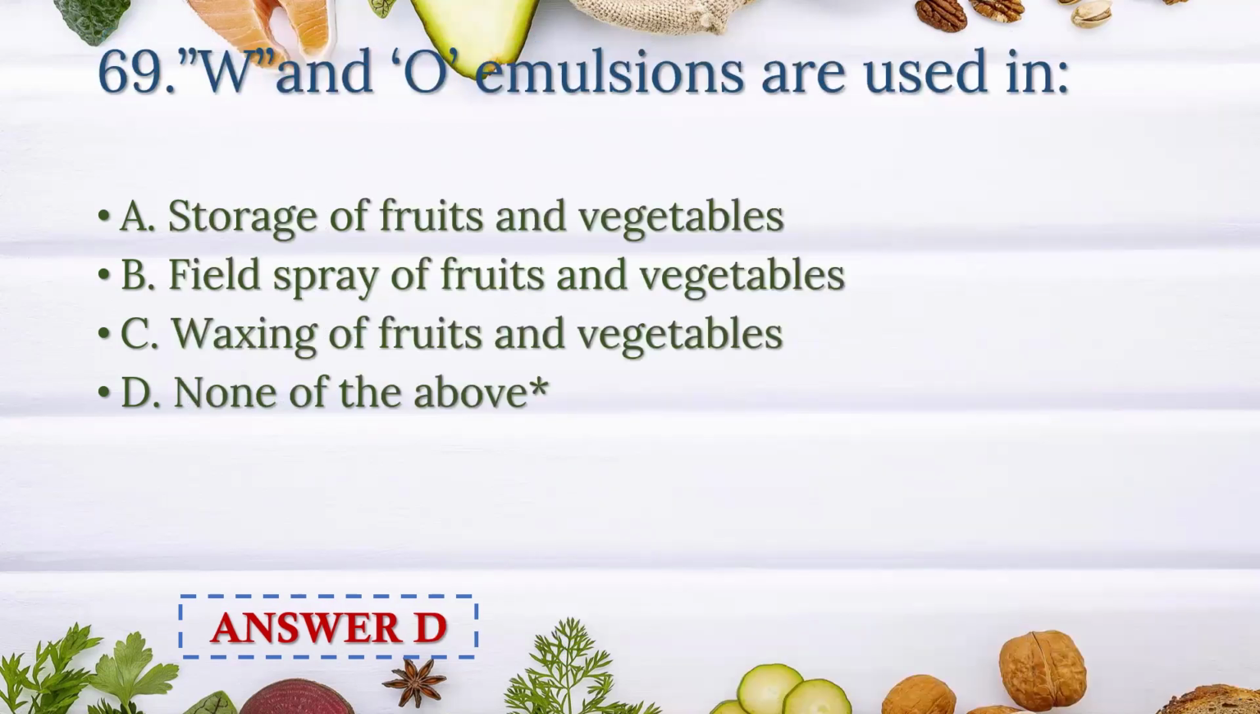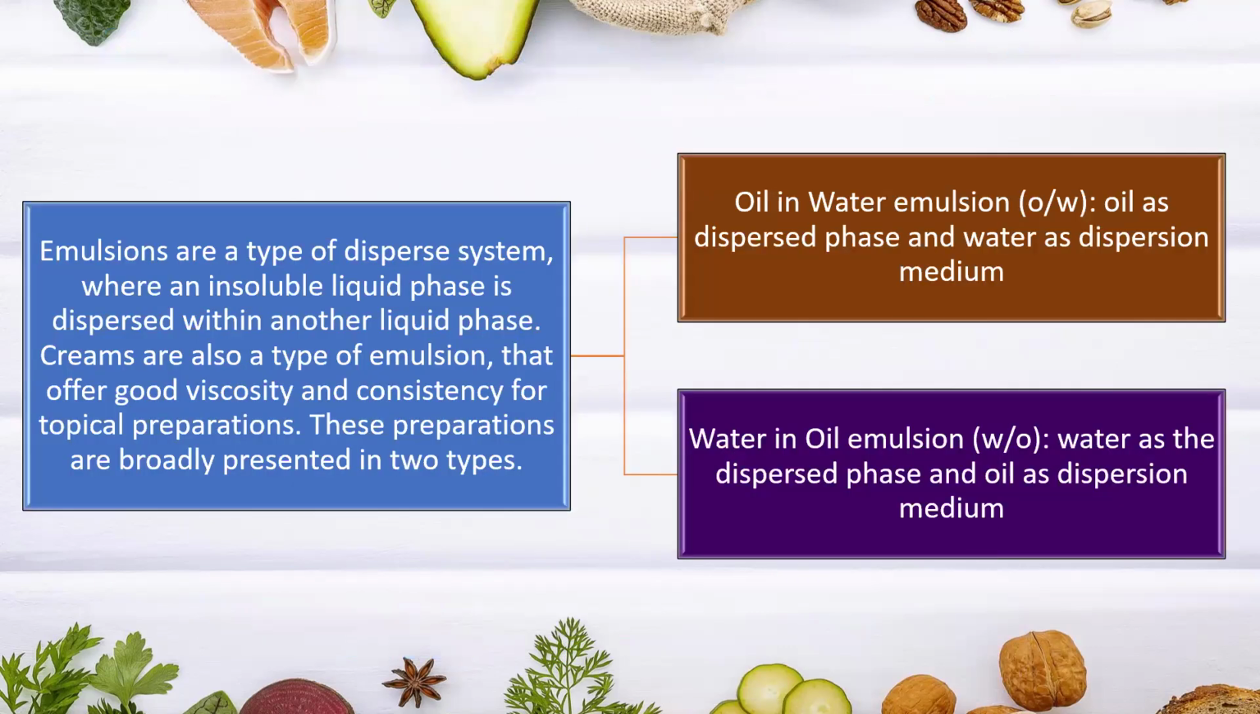W and O emulsion are used in. Answer is option D, none of the above. So emulsions are a type of dispersed system where an insoluble liquid phase is dispersed within another liquid phase. Creams are also a type of emulsion that offer good viscosity and consistency for topical preparation. These preparations are broadly presented in two types: oil and water emulsion, oil as dispersed phase and water as the dispersion medium. Water and oil emulsion, where water is the dispersed phase and oil is the dispersion medium.